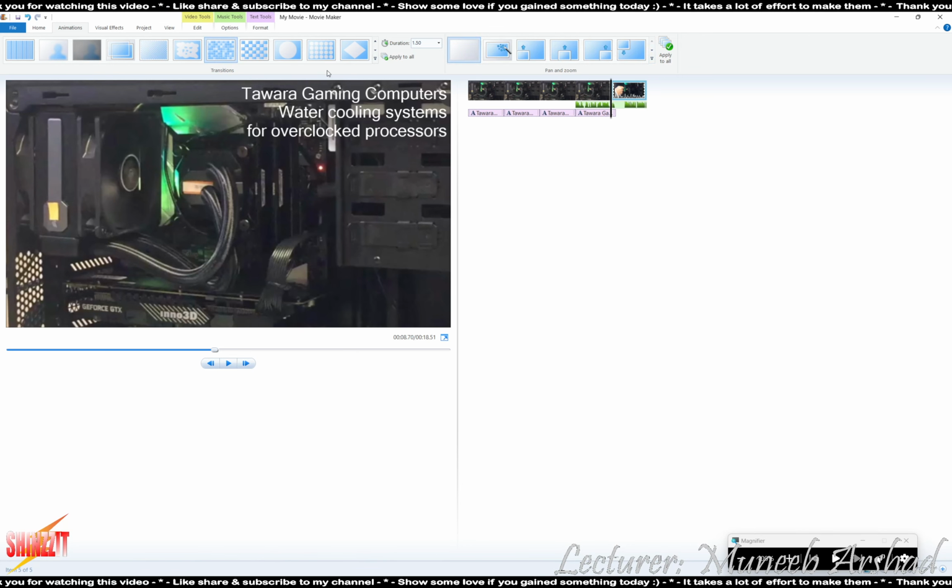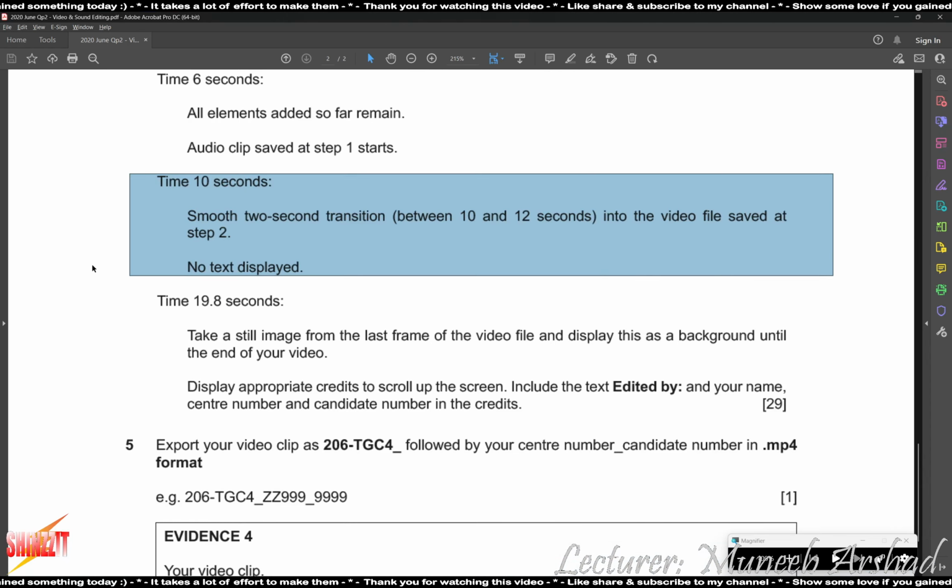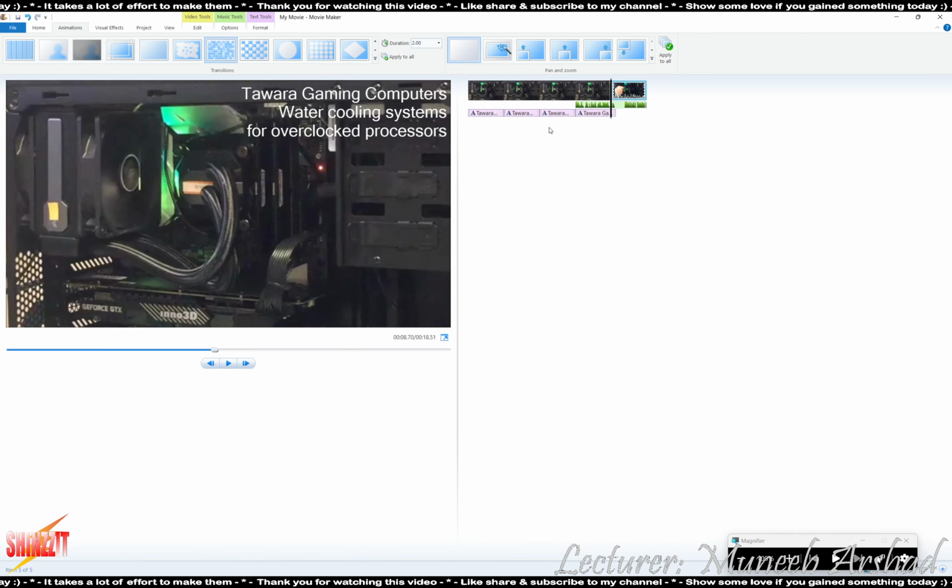Okay, let's go with this. The transition time needs to be 2 seconds, so we'll select one transition and set the duration as 2. So the transition will take 2 seconds to completely shift to the new content. No text to be displayed. So you are to trim or take out the text which is bleeding onto the video.